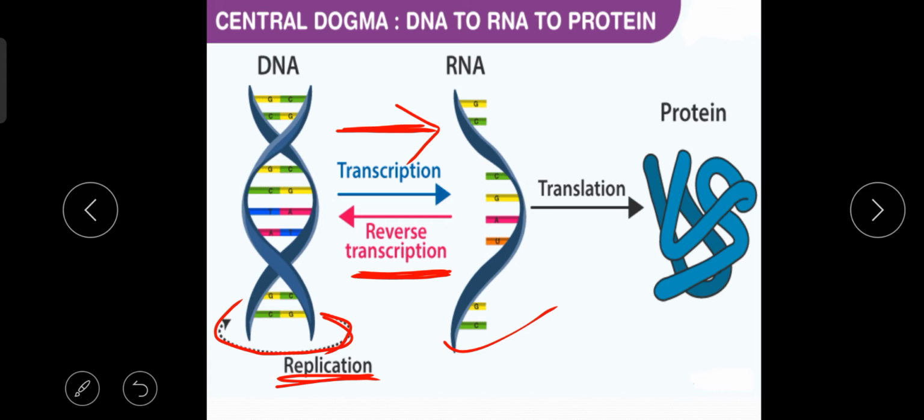Remember, transcription means production of RNA strand from DNA strand, and reverse transcription means the opposite, that means production of DNA from RNA strand. After that, the formation of protein from RNA is called the translation process. So this is the whole process of the central dogma: replication, transcription, reverse transcription and translation. Okay, so this is called the central dogma.